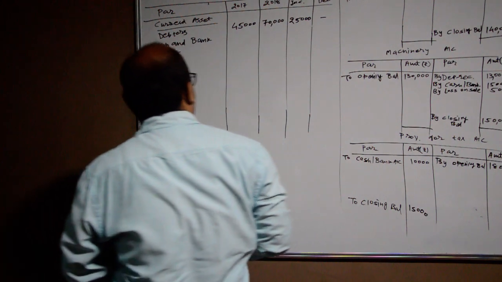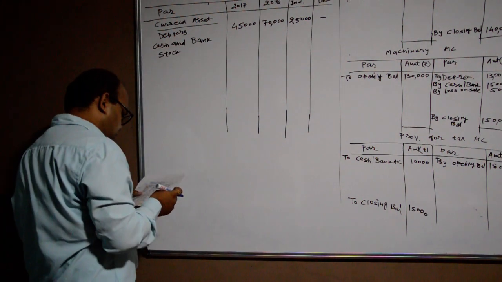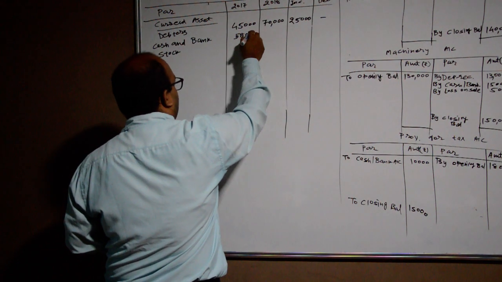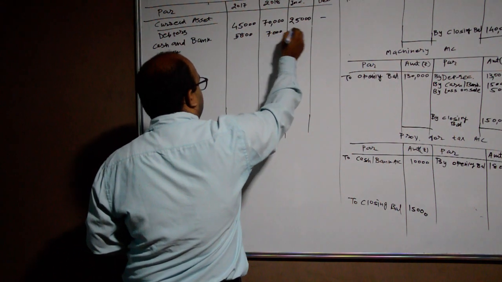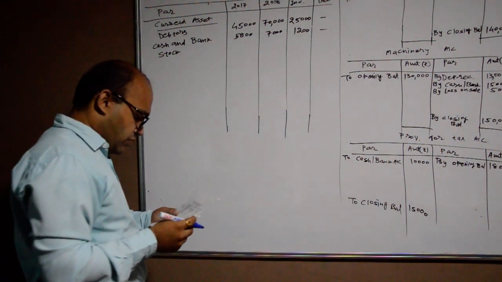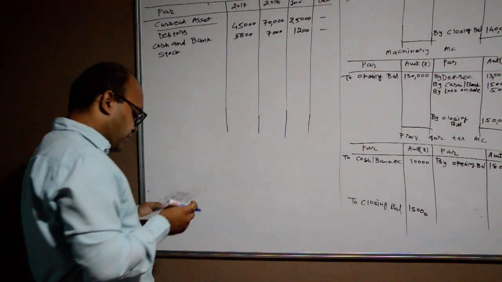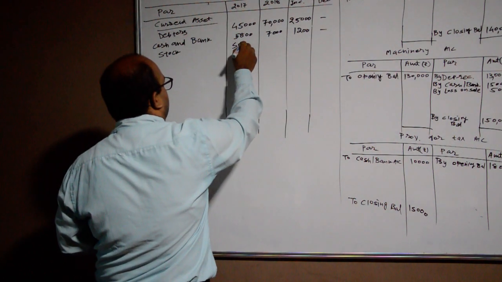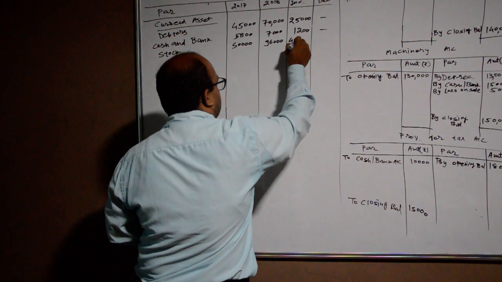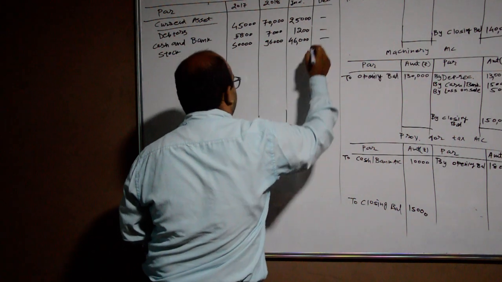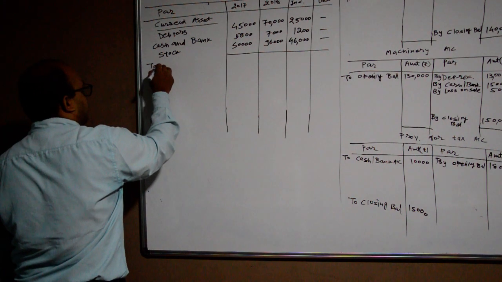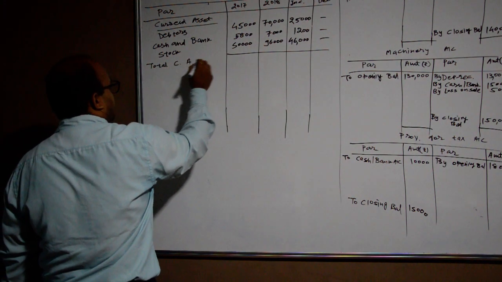We will write it down in the column of increase. Okay, then after cash and bank 5,800 and 7,000. So there is an increase of rupees 1,200. Okay, then after stock 50,000 and 96,000, means there is an increase of rupees 46,000. Okay, so then after we will make the total of that, total current assets A.